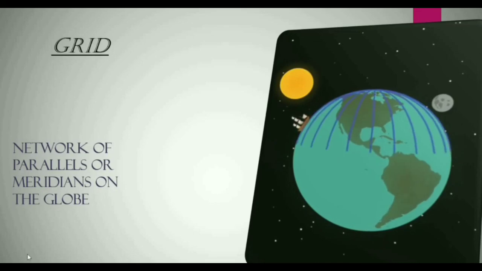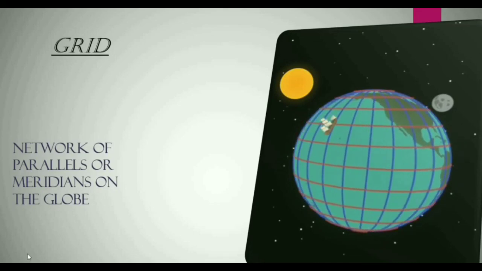So now moving forward, come to grid. The Earth's grid. What is grid, children? Network of parallels and meridians on the globe. You can see in the picture, this is the network of parallels and meridians you have read earlier, but together they form a network. The Earth grid is a network of parallels and meridians on the surface of the globe. It is visible on the screen.